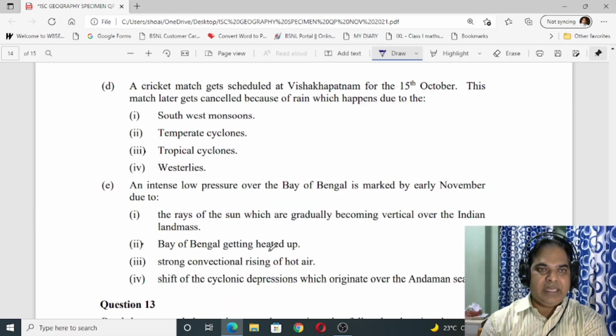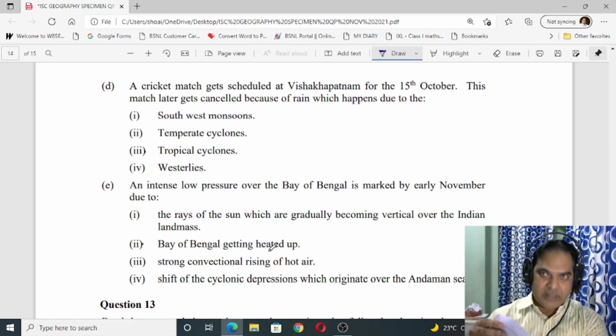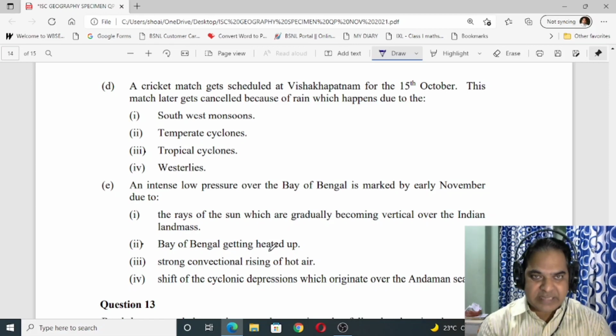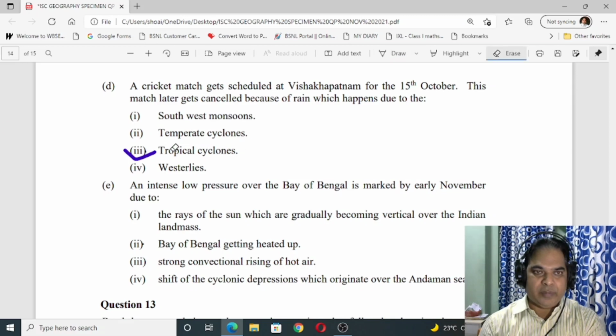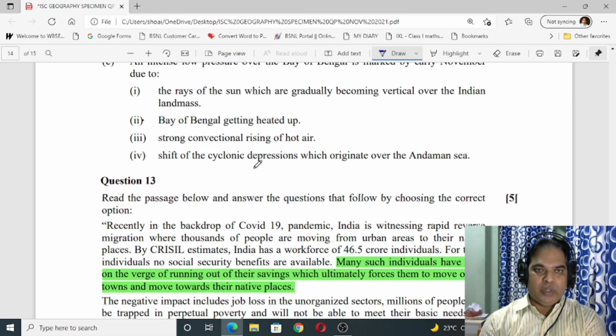Then next, number D, the cricket match gets scheduled at Visakhapatnam for the 15th October. This match later gets cancelled because of rain which happened due to the number 3, tropical cyclone. Okay, number E, the intense low pressure over the Bay of Bengal is marked by early November due to number 2, Bay of Bengal getting heated up. Okay, number 2.